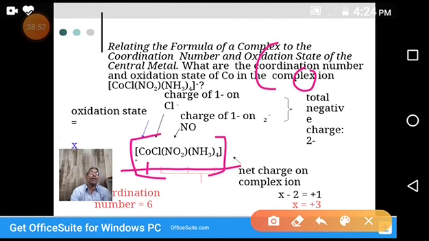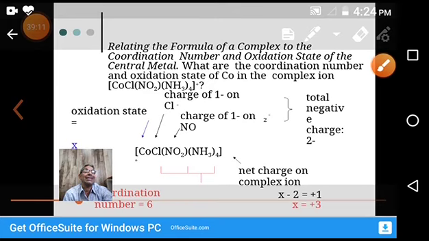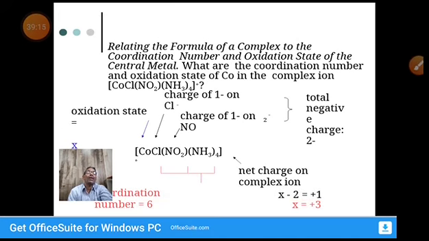The central metal atom exhibits a coordination number. What is coordination number? The number of ligands surrounding it is called the coordination number. How many are there? Ammonia molecules 4, nitro 1, Cl 1. Altogether it is 6. That's why 6 is the coordination number of cobalt in this complex.